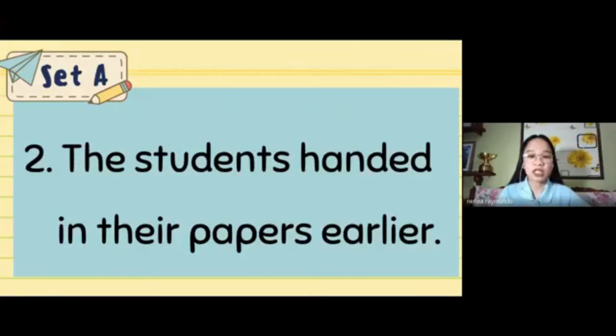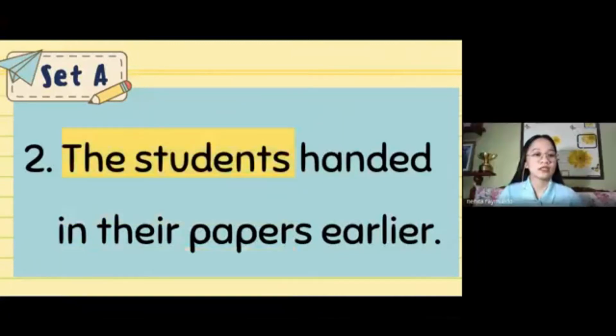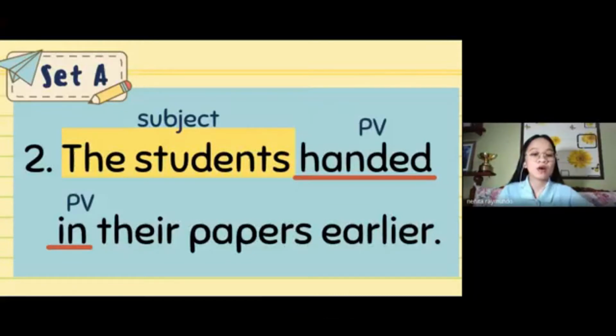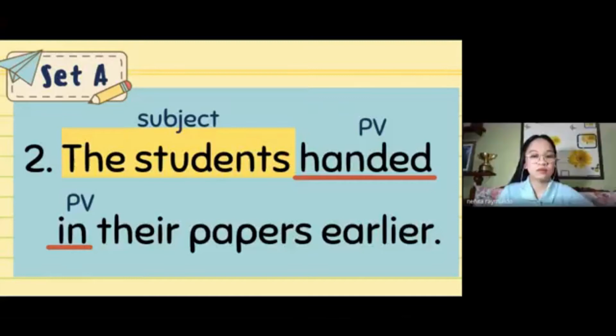What is the subject in this sentence, Kim? The students, ma'am. Okay, that's correct. What about the phrasal verb? We mentioned it's handed in, right? There you go. Now, my question is there an object in this sentence, Jaja? I don't think so, ma'am. Are you sure? Just a second.